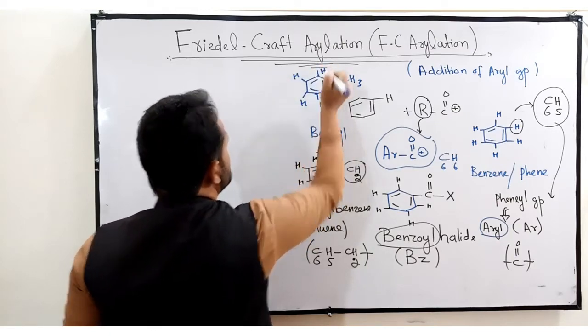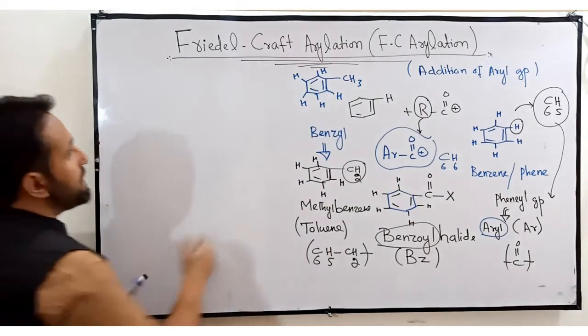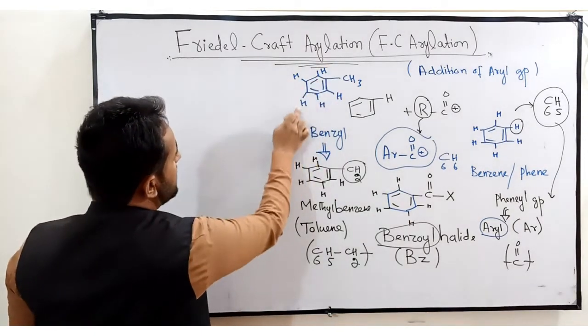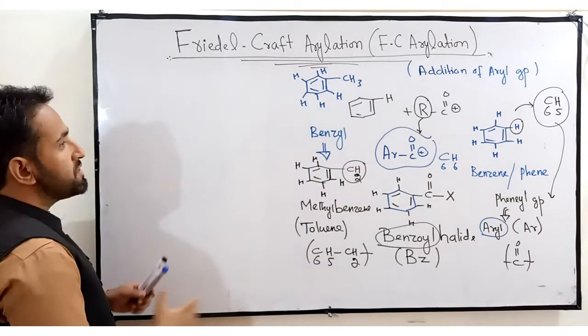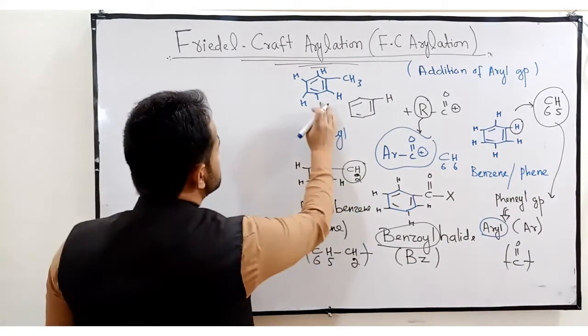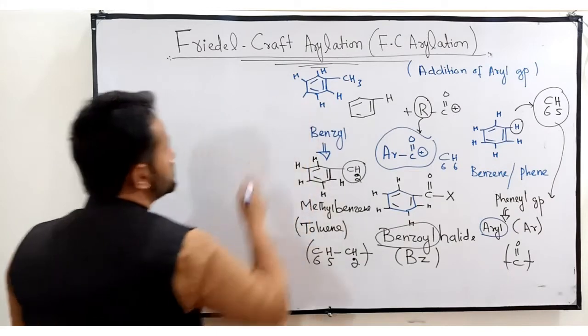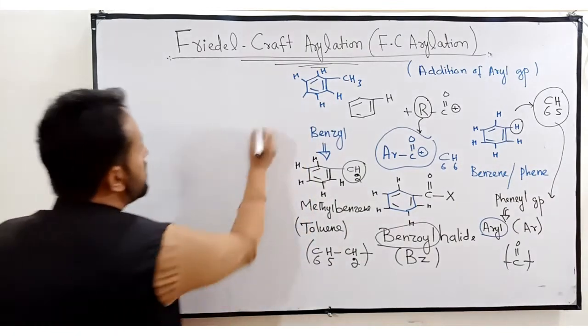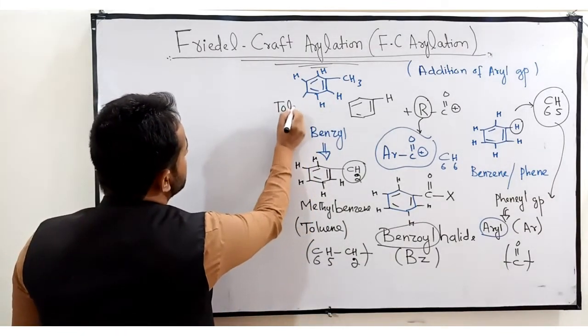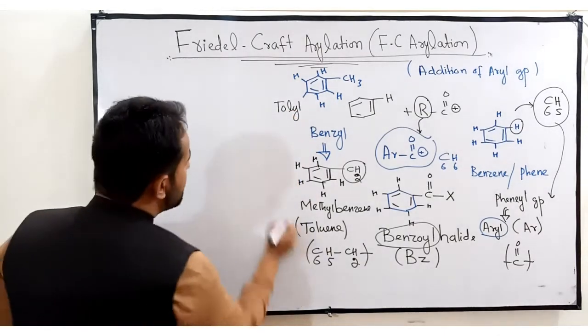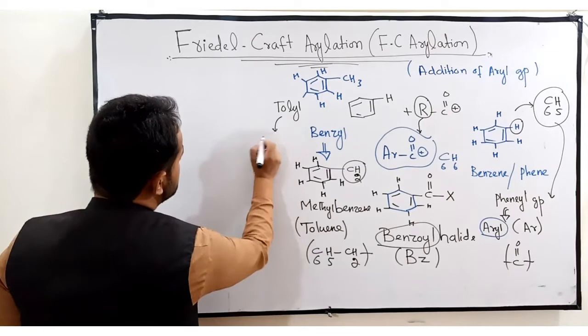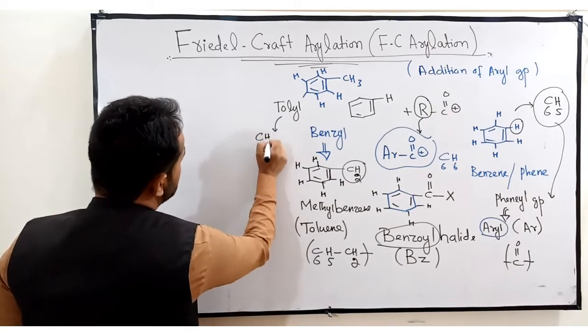If I replace the hydrogen atom of the ring instead of the CH3 hydrogens, then it is called tolyl. Suppose I am removing this hydrogen atom. Now this group is known as tolyl. What is its formula? The formula becomes C6H4CH3.